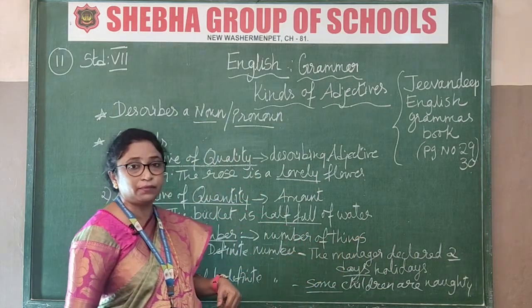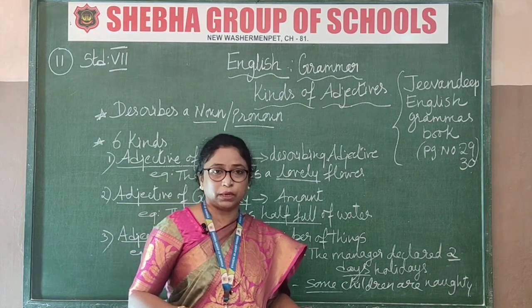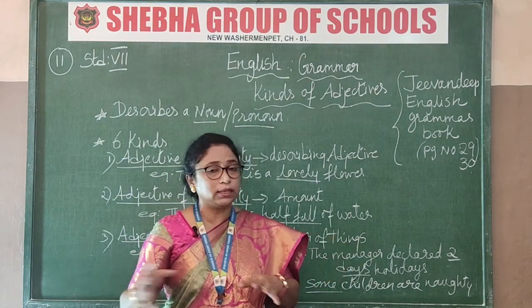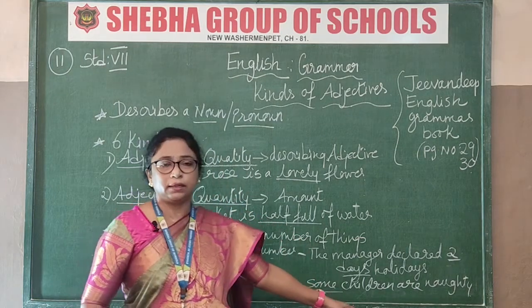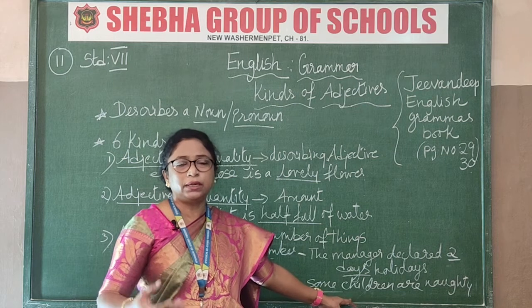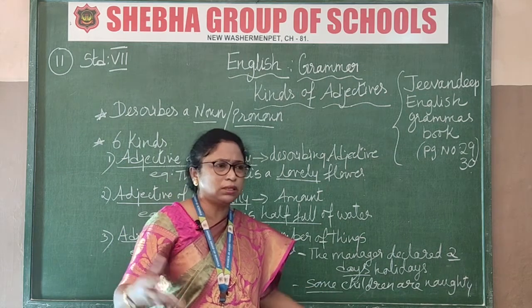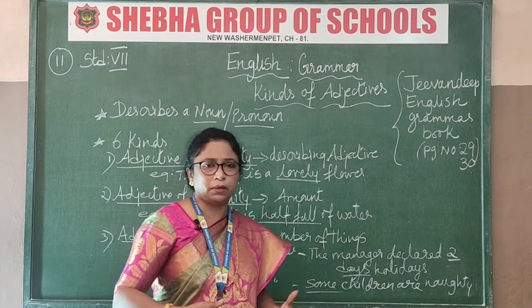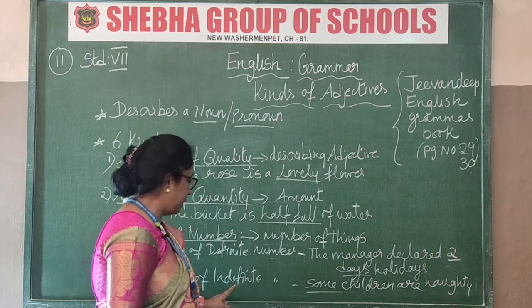Now what is indefinite? Indefinite means there is no particular number given to you. Okay, say 1 or 2, 3, 4, 5, that is not given to you. You just say some, any, that kind of word: some, few, little. Is there any particular number given to you? No, just some. Some, how many some? In that some, how many are going to be there? That is not given. So that is known as indefinite number.